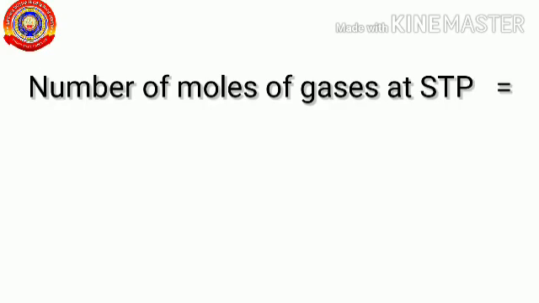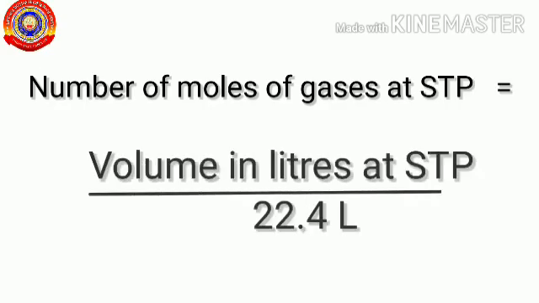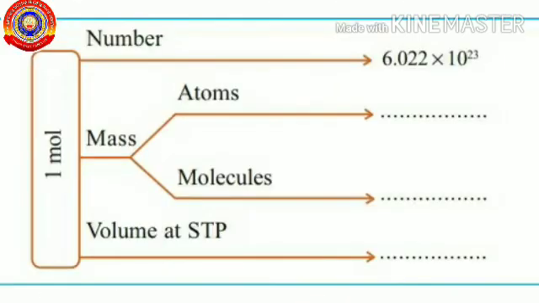The number of moles of gases at STP can be found by using the formula volume in liters at STP divided by molar volume. Now can you complete the flowchart given in your textbook related to 1 mole of a substance?